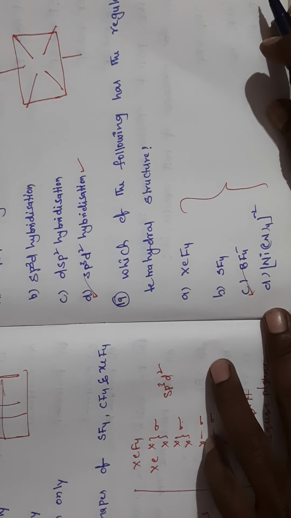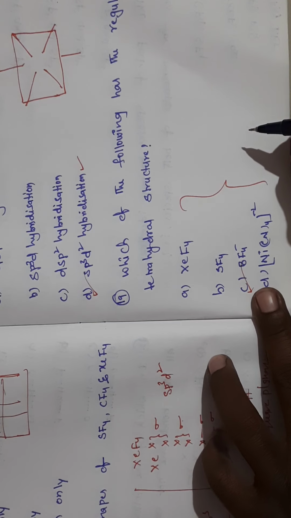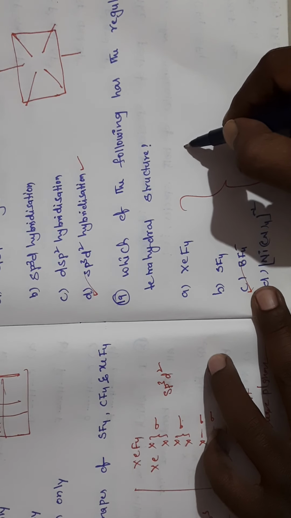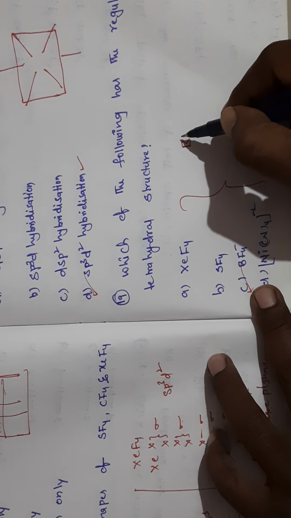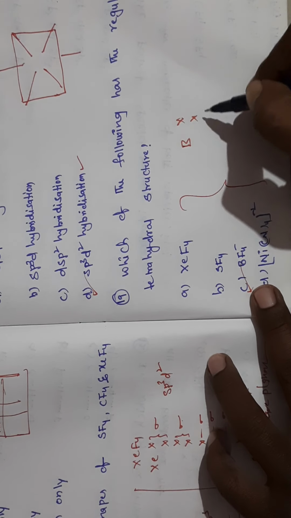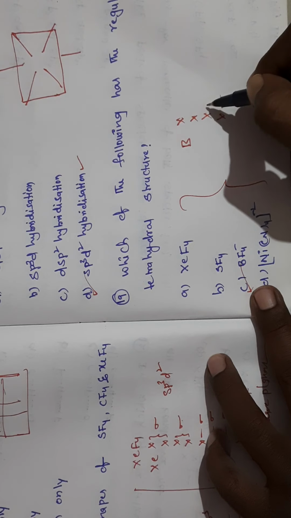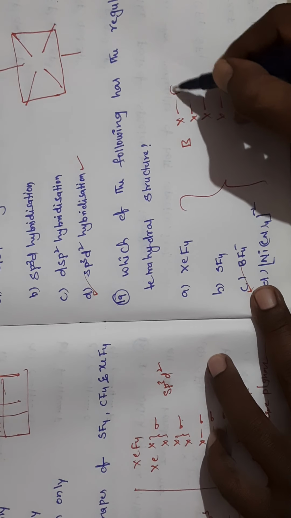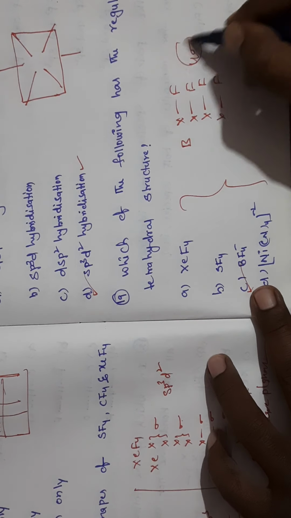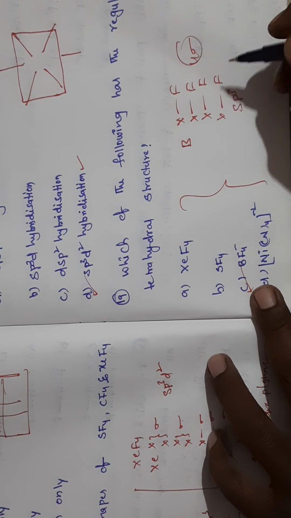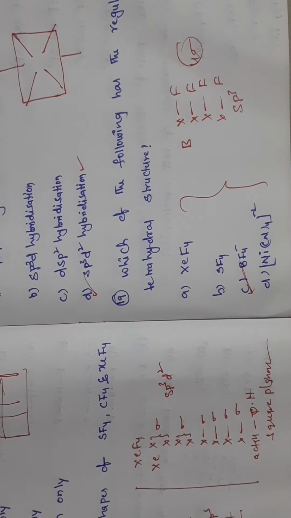Because boron belongs to which family? 3 electrons will be there, plus 1 electron, so 4 electrons total. Since it is BF4 minus, that 1 extra electron we have to consider. 1 fluorine, 2 fluorine, 3 fluorine, 4 fluorine. So here 4 sigma bonds means which hybridization?